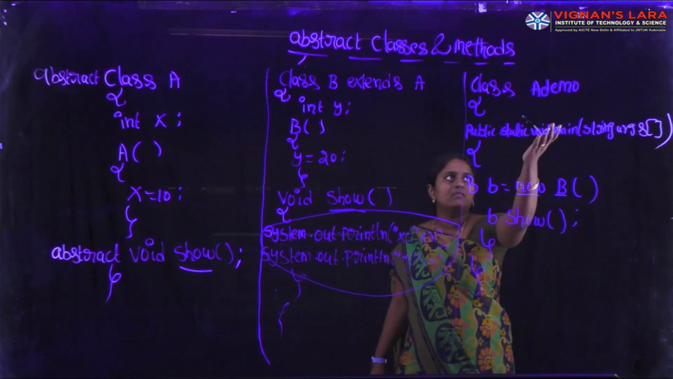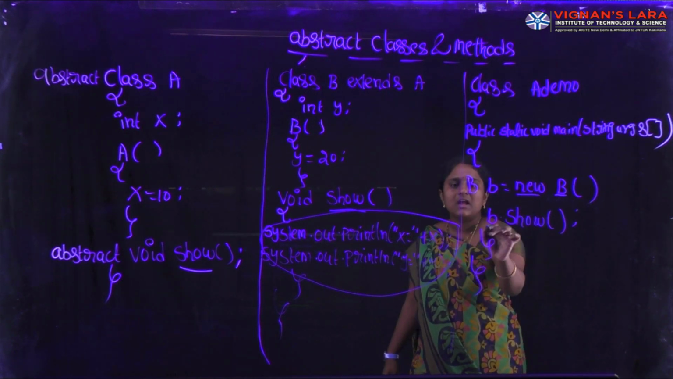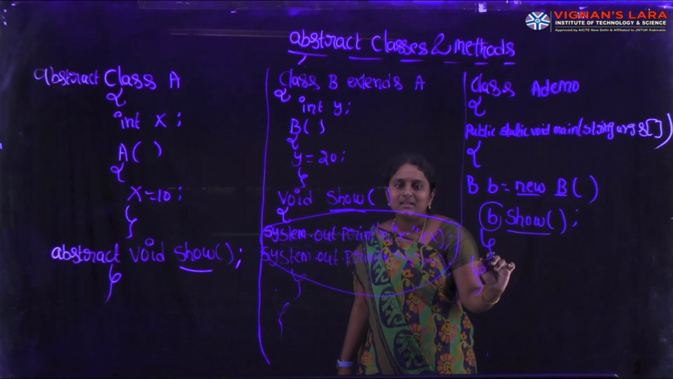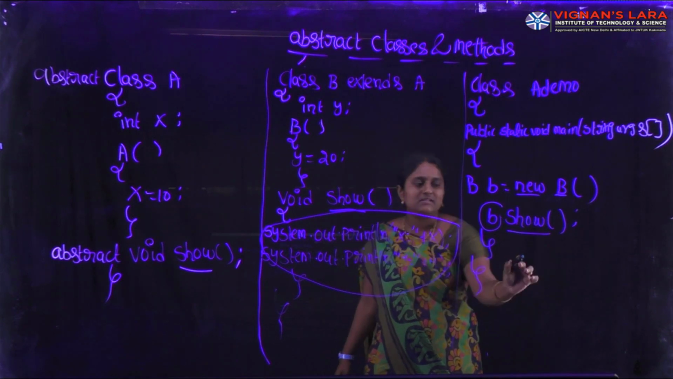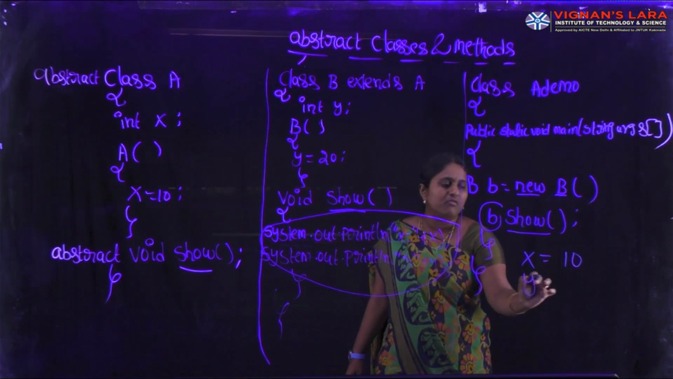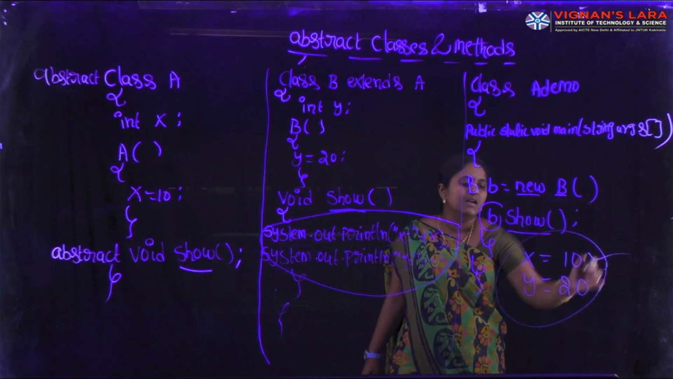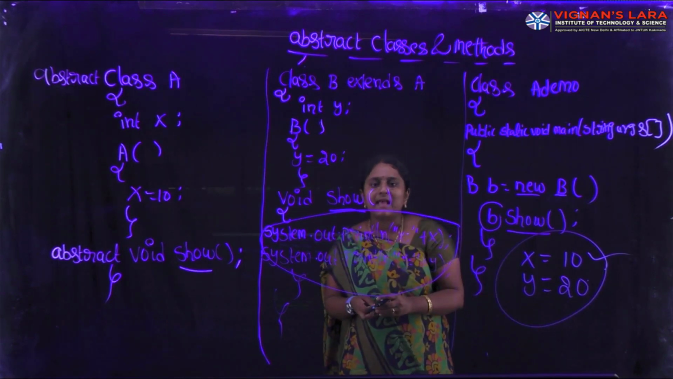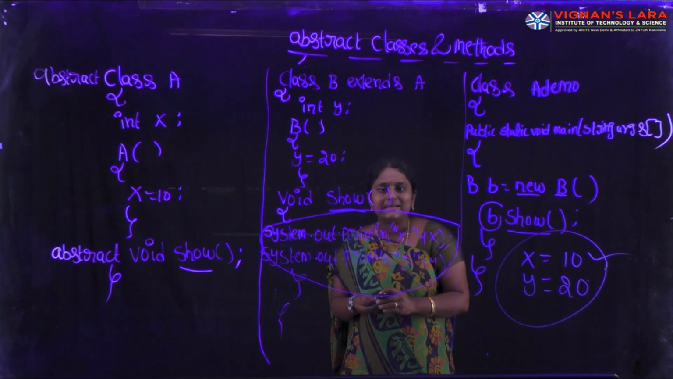Simply I am taking one more class with the main method. I am creating an object of the subclass, and with the help of this object reference, I am calling the show method. If you compile and run this program, what is the output we get? Here x equal to plus x. What is the value of x? x equal to 20. Next, what is the value of y? y equal to 20. If you compile and run this program, we get x equal to 20, y equal to 20. Finally, an abstract class is a class which contains one or more abstract methods. Abstract is a keyword.